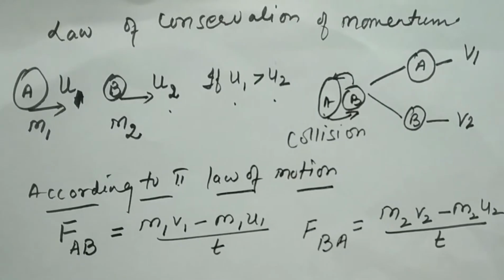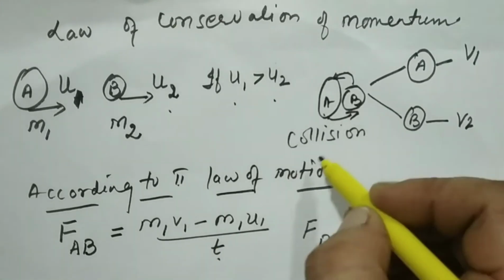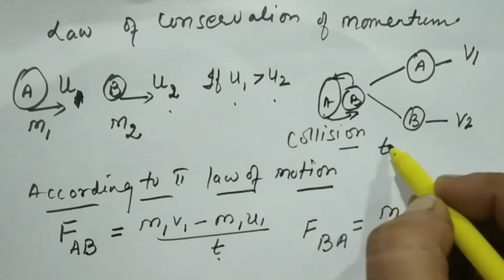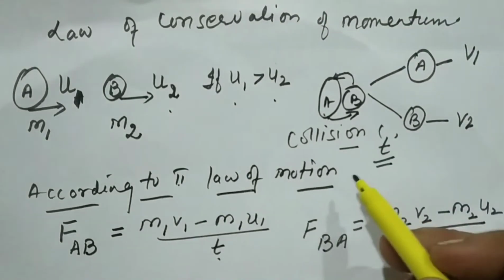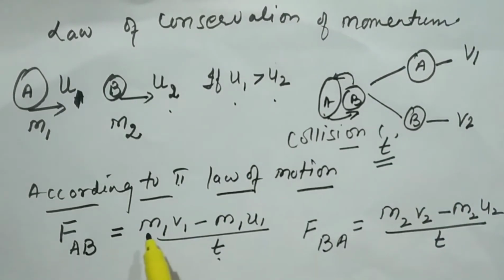Clear? The rate of change of momentum is equal to the force. If this collision occurs in a given time t, the collision took time t, so the rate of change of momentum can be written like this. This is first. Now, according to the third law.